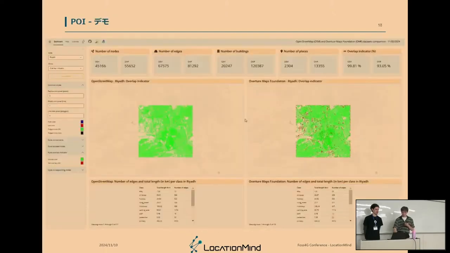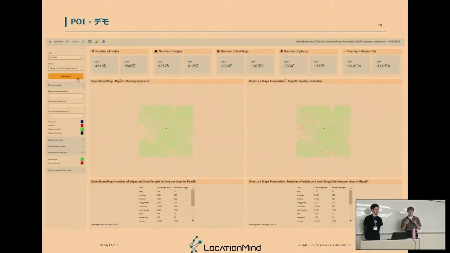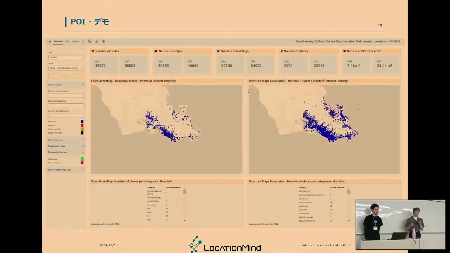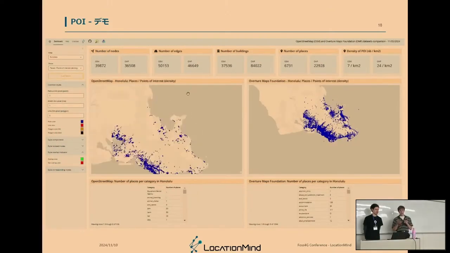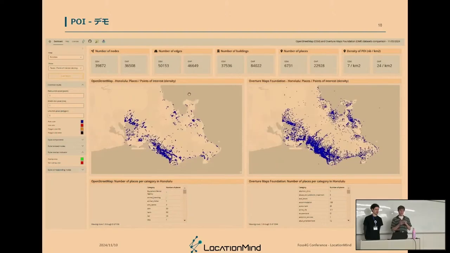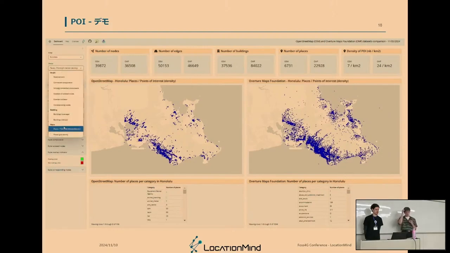So let's make the demonstration. Once again we can choose the criteria, and you will see that the layers will be loaded way faster because the area is not that wide. As you can see on the right map, on the Overture map data, it seems to be more dense in the southwest area, but it is still complicated to see how much more dense it is. So what we can do is load the grid that I was talking about before.